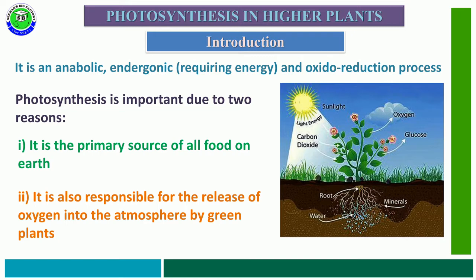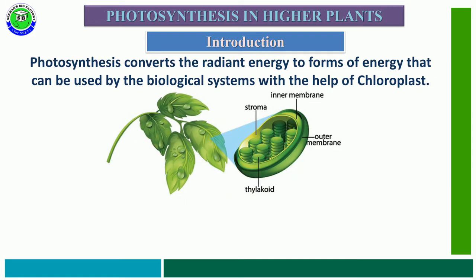Because of these two reasons, photosynthesis is considered a basic reaction useful for living organisms on earth. Photosynthesis helps to convert radiant energy into chemical energy. The entire biological system, and more specifically the chloroplast, is useful to carry out the photosynthesis process.